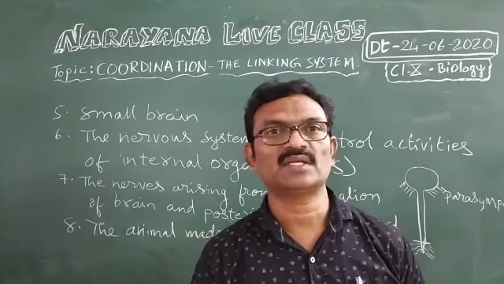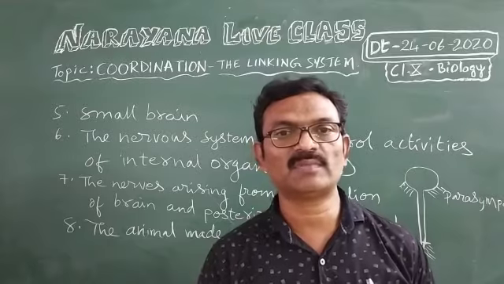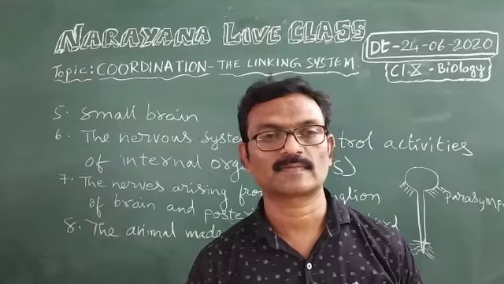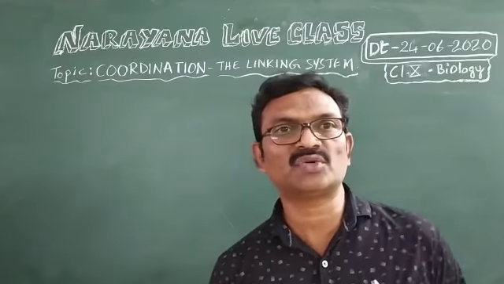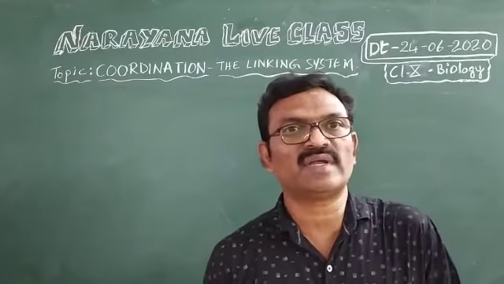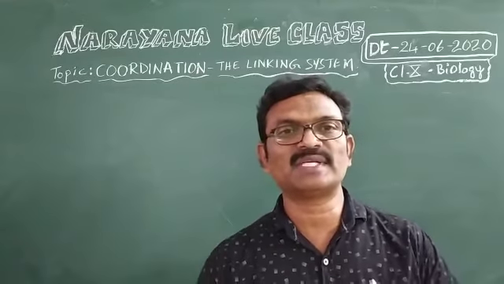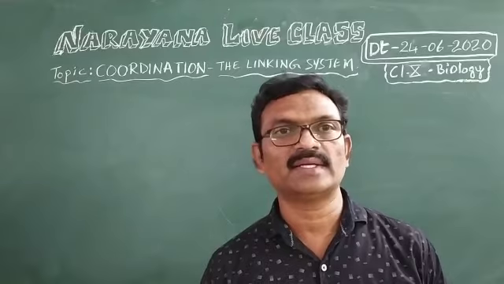Okay, the 9th question is, what was the conclusion given by Leonardo da Vinci and Stephen Hales after conducting experiments on a frog? Right.